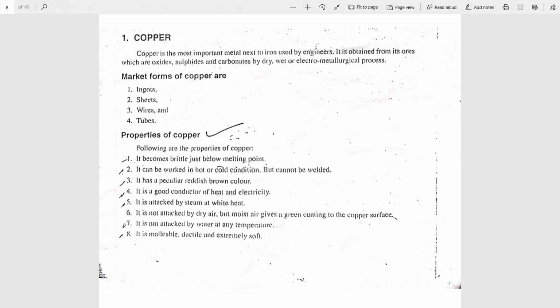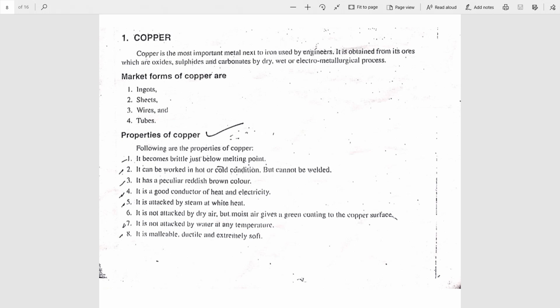What are the properties of copper? Copper is brittle below its melting point. It can be worked in hot and cold condition but cannot be welded.